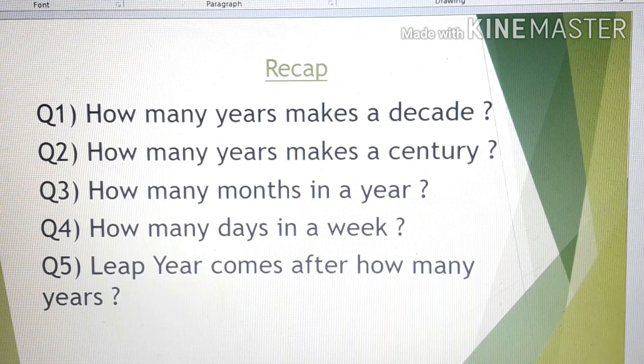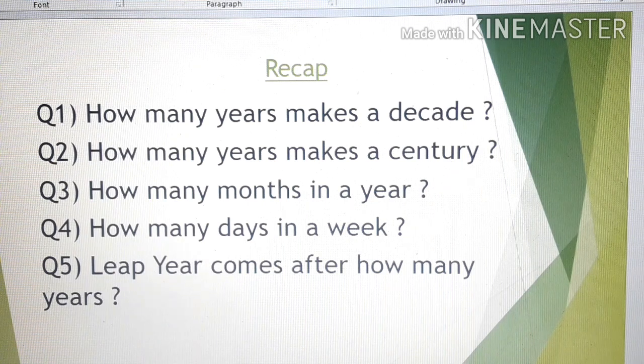How many years makes a decade? Do you remember? Yes, 10 years makes a decade. Correct. Then question number 2. How many years makes a century? Do you remember how many years makes a century? We studied yesterday. Yes, 100 years makes a century.